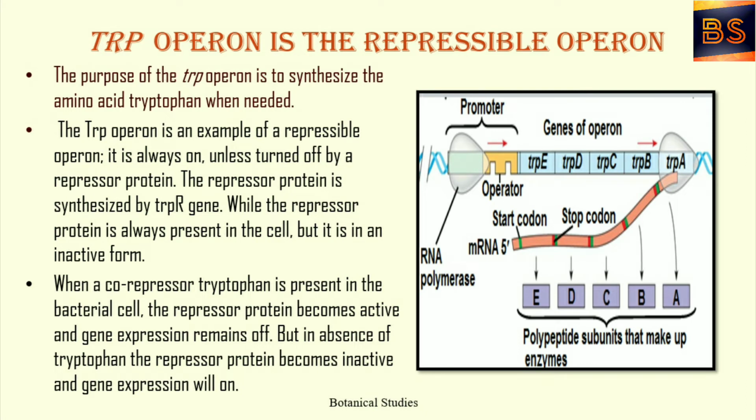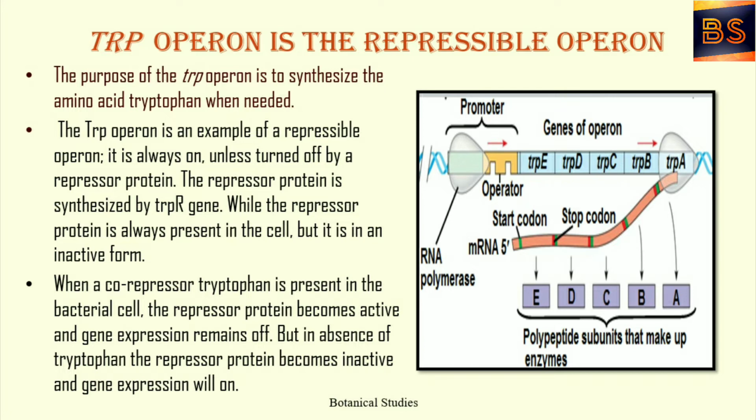Tryptophan operon is the repressible operon. The purpose of tryptophan operon is to synthesize the amino acid tryptophan when needed. The tryptophan operon is an example of a repressible operon. It is always on unless turned off by a repressor protein. The repressor protein is synthesized by the trpR gene.